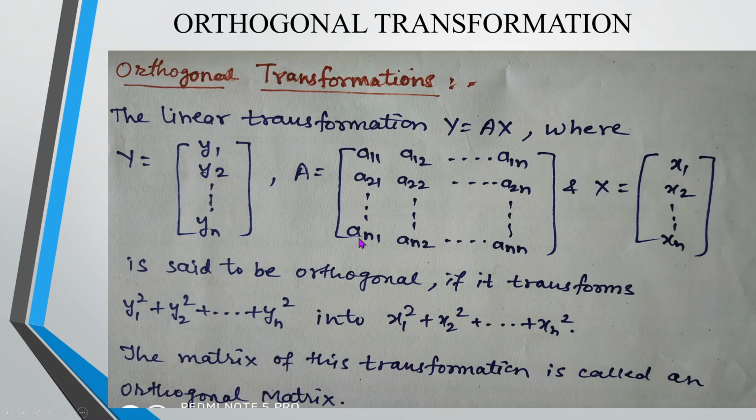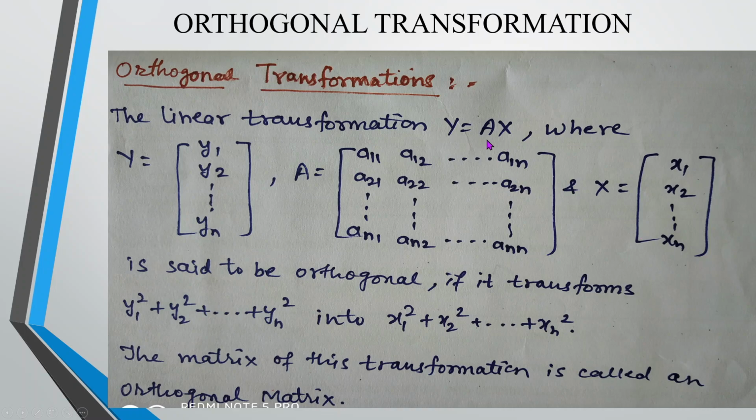Likewise, nth row, first column, nth row, second column, nth row, nth column. Accordingly, this coefficient matrix becomes of order n cross n, or it can also be called an n-square matrix, and x is a column matrix, x1, x2 up to xn. So I have y as a column matrix of order n cross 1, A as a coefficient matrix of order n cross n, and x as a column matrix of order n cross 1.